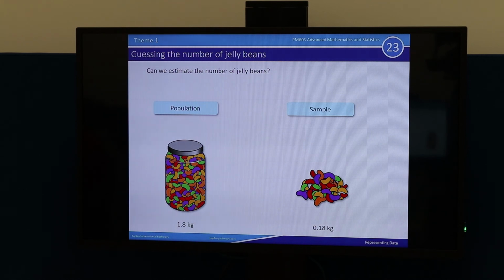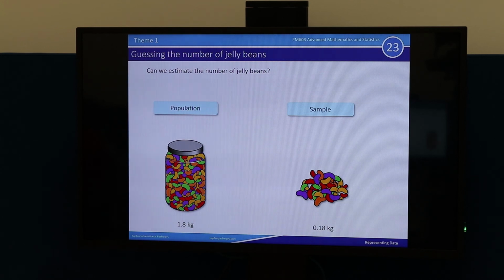That's 10% of the total population. Yep. So you multiply by 10 and then you get the number. Exactly. So if you know the number of jelly beans in that sample, you know how many times bigger the population should be compared to the sample, then you can just scale it up to work out how many jelly beans there are in the population. So that's one way that you could do it. But this only works if you have that information about the population.